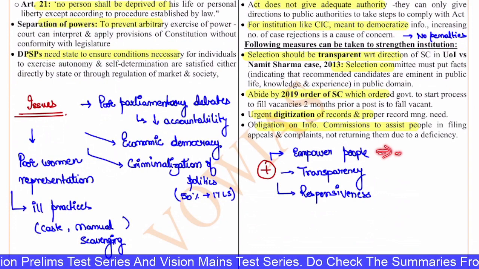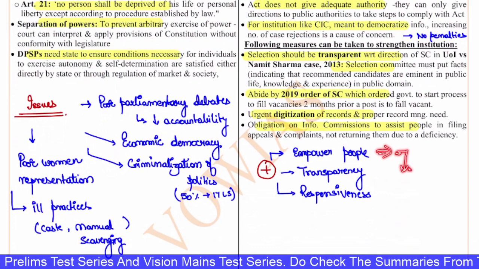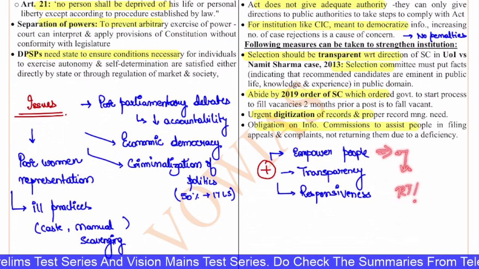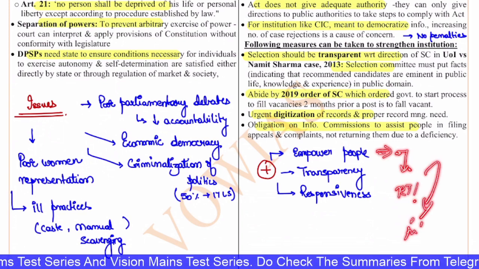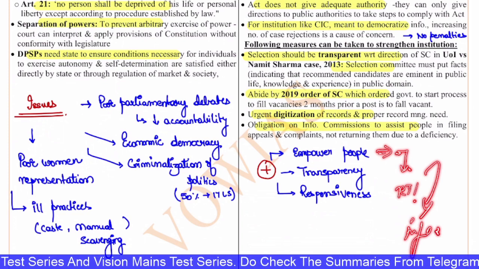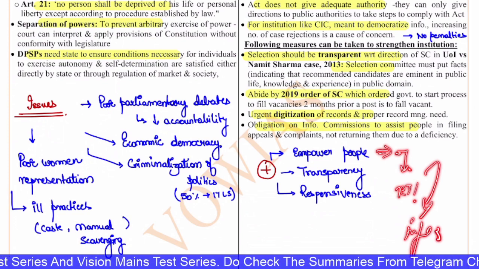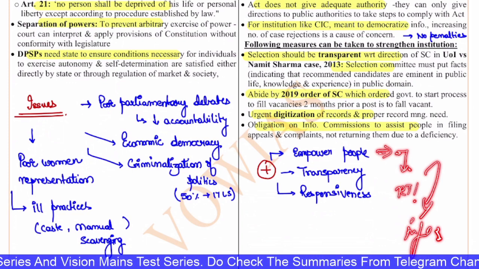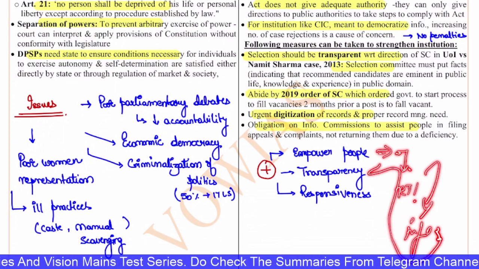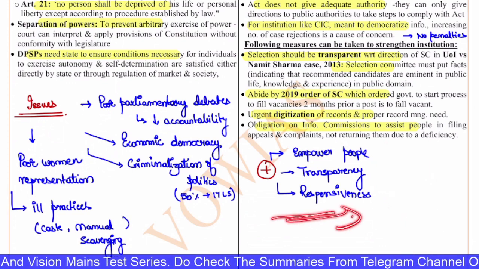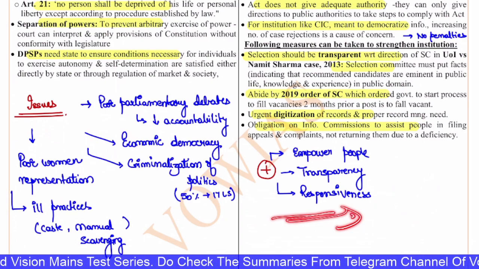It will ensure that the people receive accurate information under the RTI. It will ensure that public offices don't delay delivering the information. This will increase transparency. This will increase responsiveness in the system. All of these things are there.